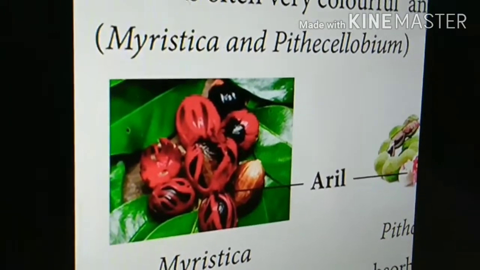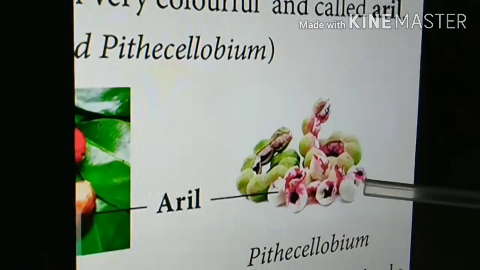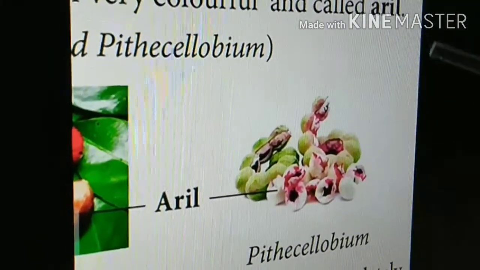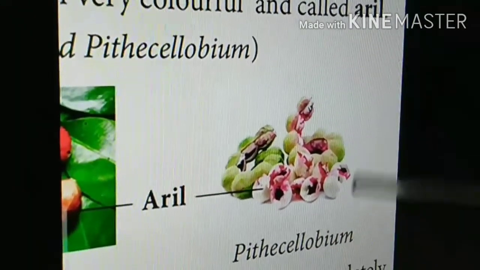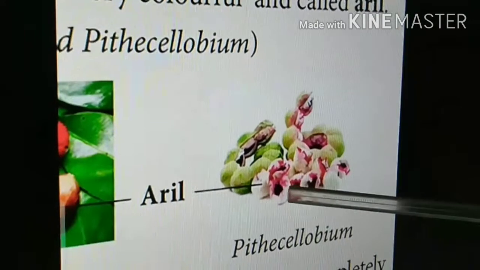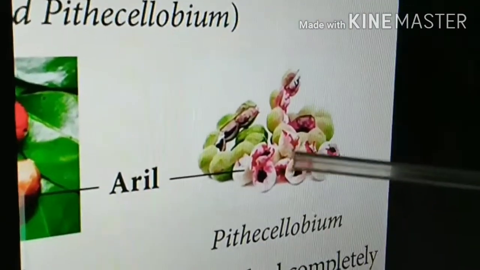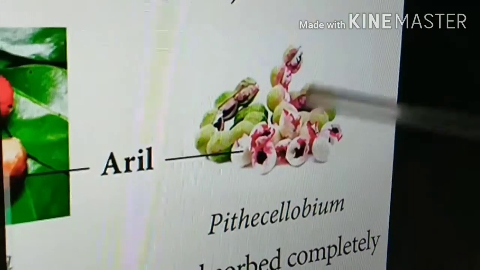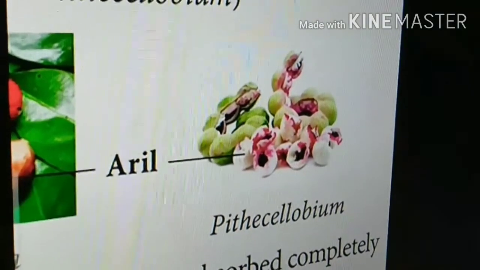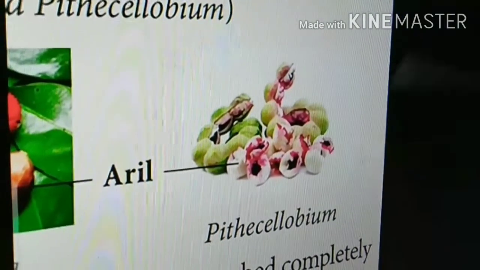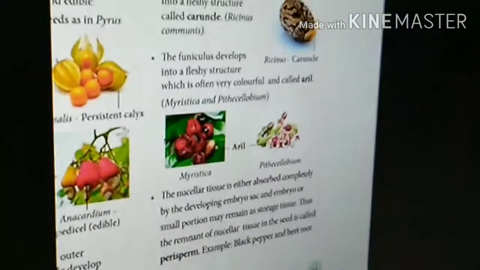Originally, the seeds are covered by, inside the ovule, you might have seen the body of the ovule and a stalk-like part called the funicle or funiculus. The funicle becomes a fleshy part. This is called the aril. In Pithecellobium, the funiculus becomes fleshy. Usually it falls down in regular fruits, but these are some rare occasions. So the post-fertilization changes are entirely different.